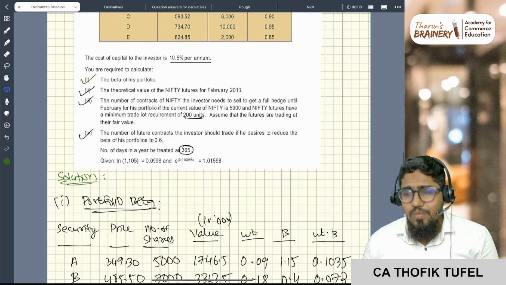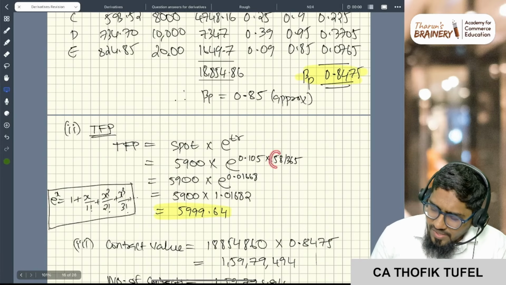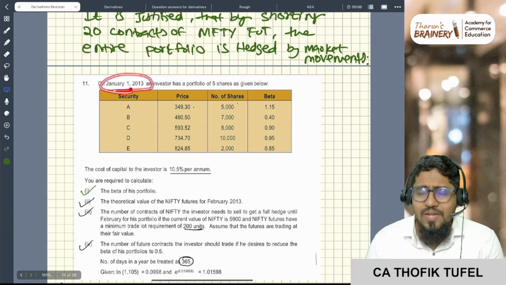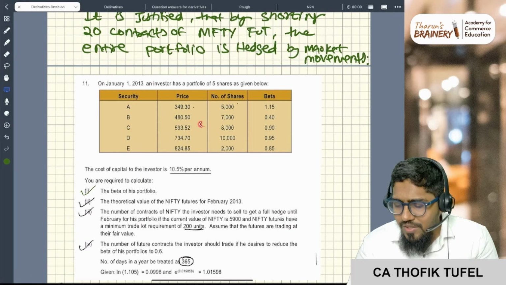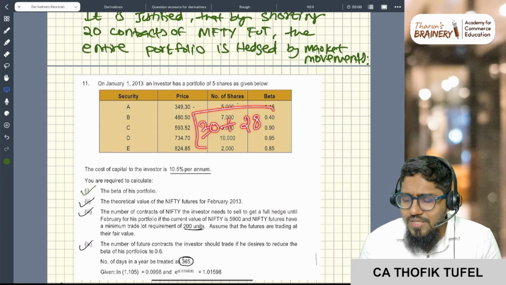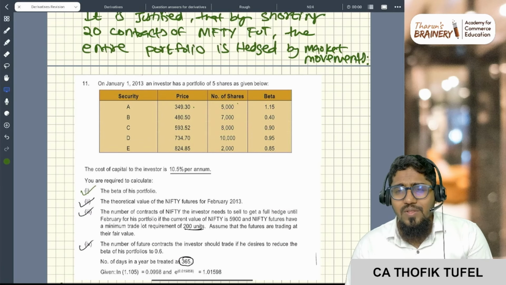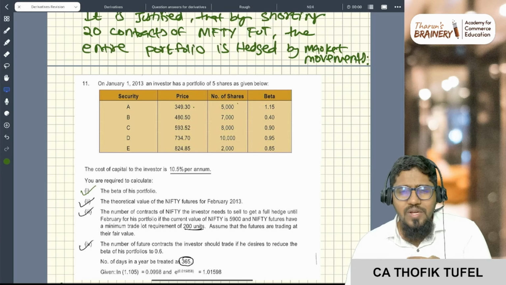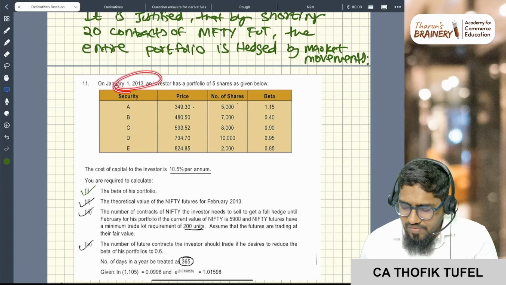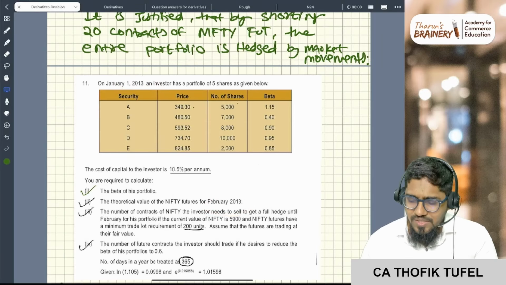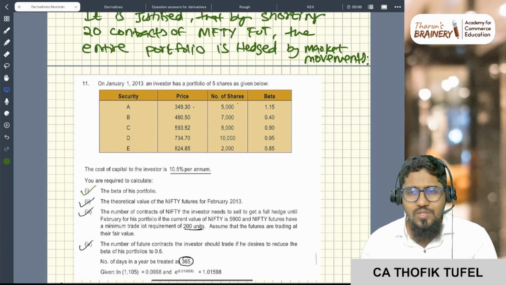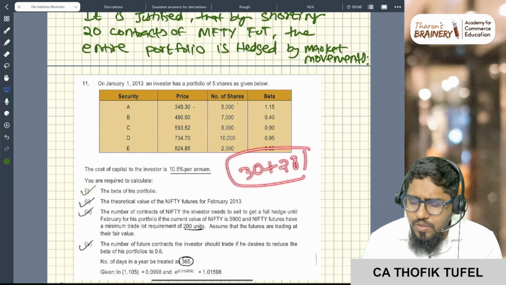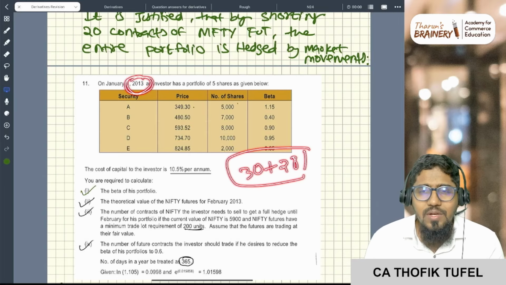Otherwise, unnecessarily your 1 mark will be gone. So 58 days by 365. Why 58 days, sir? Isn't it 60 days? Look here: on 1st January I'm entering, so I have to calculate from 2nd January. So 30 days in January and 28 days in February. January 1st, we always have to assume it is the end of the day, and February is the end of the month. So it is basically from 2nd January to 28th February. So January has 30 days, February has 28 days. Why not 29 days? It is not a leap year. 2013 is not a leap year.